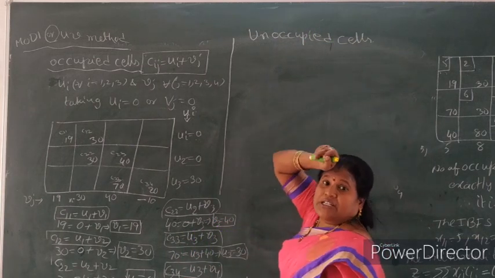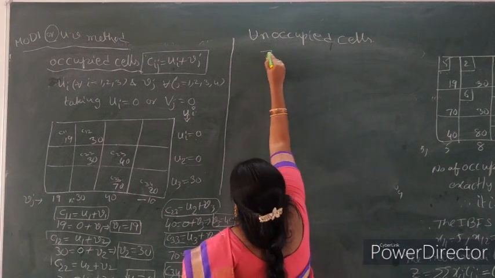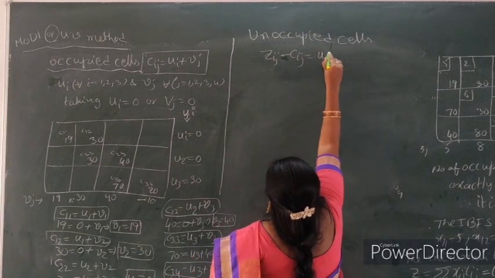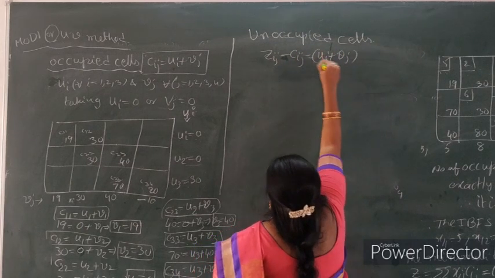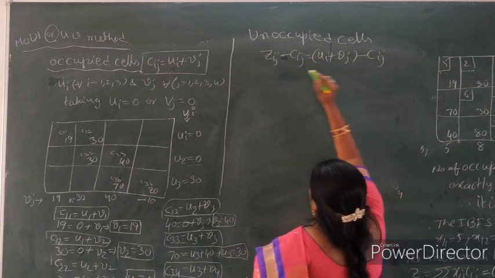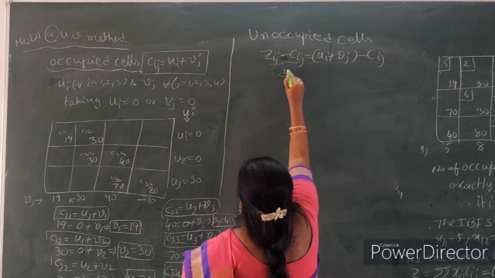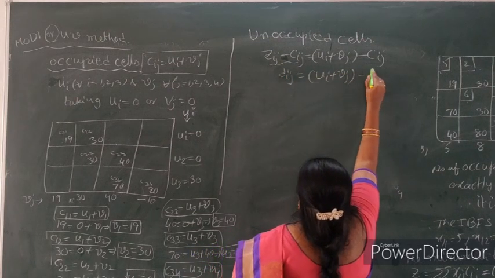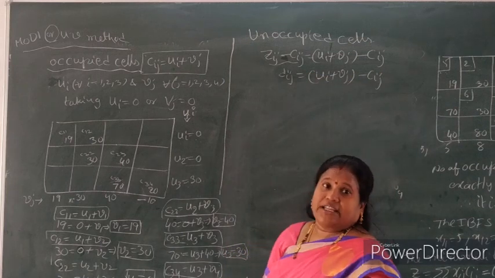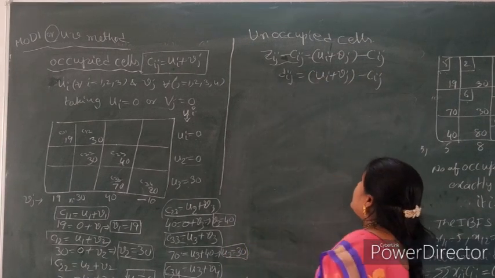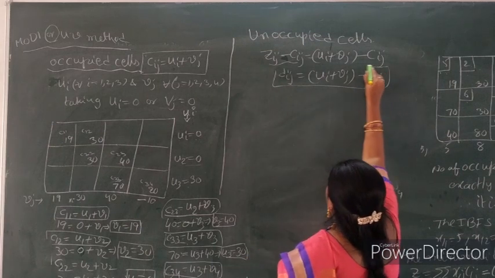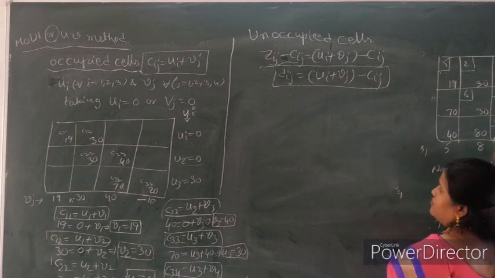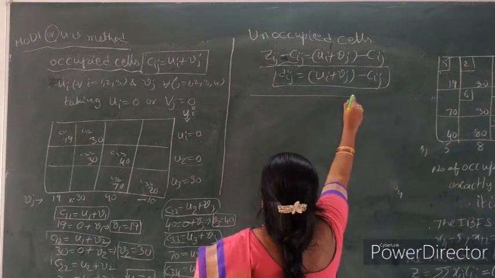So unoccupied cells, what is the formula here? Zij minus Cij equal to Dij equal to Ui plus Vj minus Cij. Now here we take unoccupied cells. Now here write occupied cells. Remaining cells are unoccupied cells.